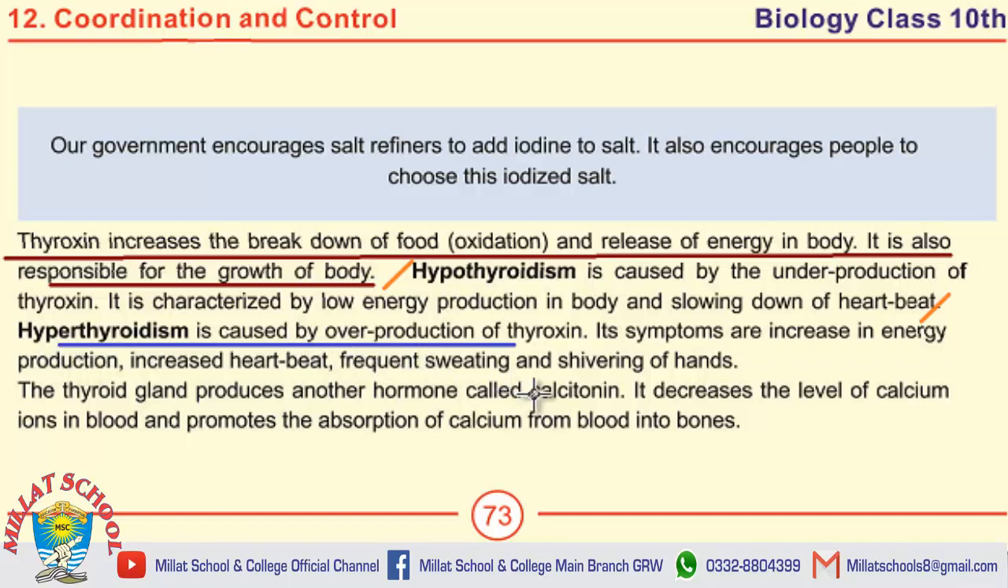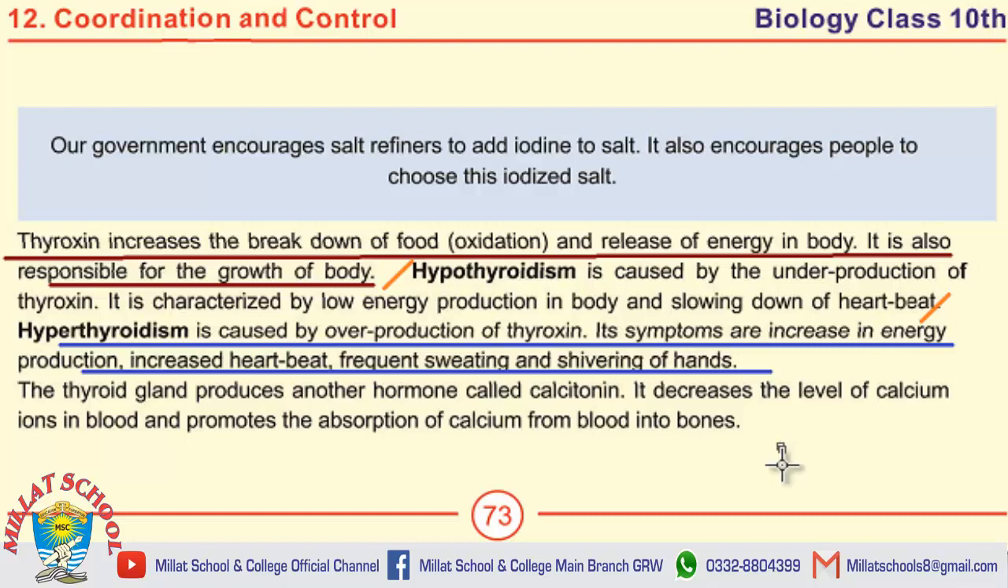Hyperthyroidism is caused by overproduction of thyroxine. Its symptoms are increase in energy production, increased heartbeat, frequent sweating and shivering of hands. These are the basic symptoms of hyperthyroidism. What do you know about calcitonin? Write its effects. Then the answer to this question would be this.